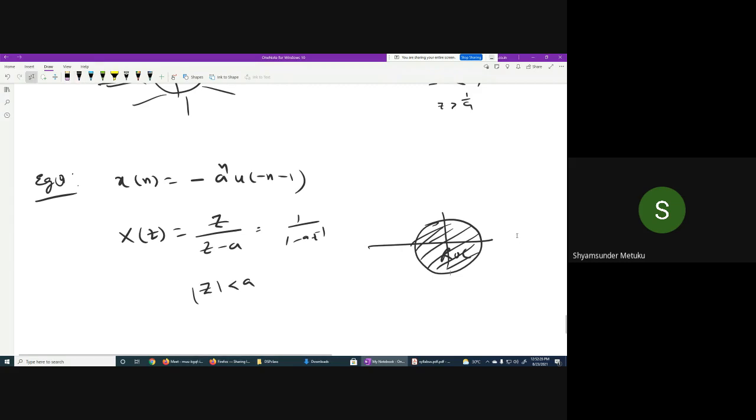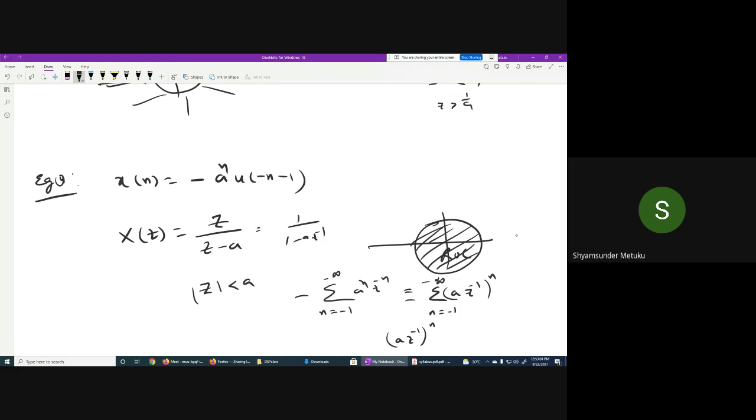Okay. You want me to write? n is equal to -1 to -infinity. I'll write, that's not a problem. a power n, z power minus n, which can be written as sum from n equals -1 to -infinity of (a z inverse) power n. Correct or not? So here n is going towards negative. When n is decreasing, a z inverse should be greater than 1 or less than 1? In negative powers, increasing in negative powers.